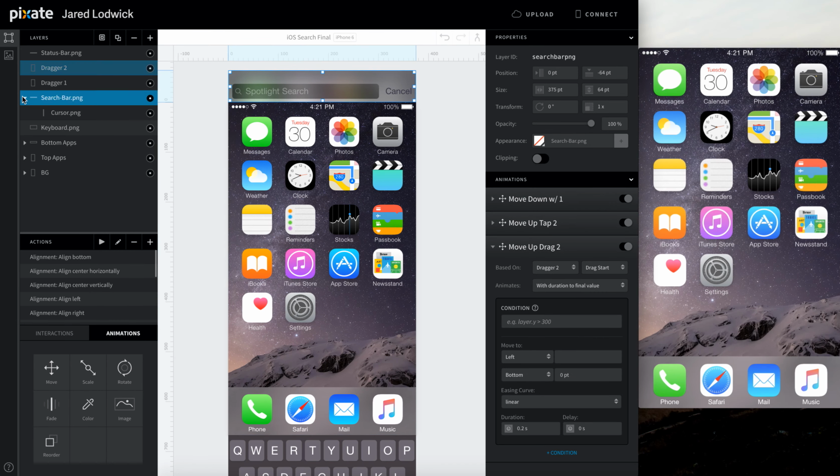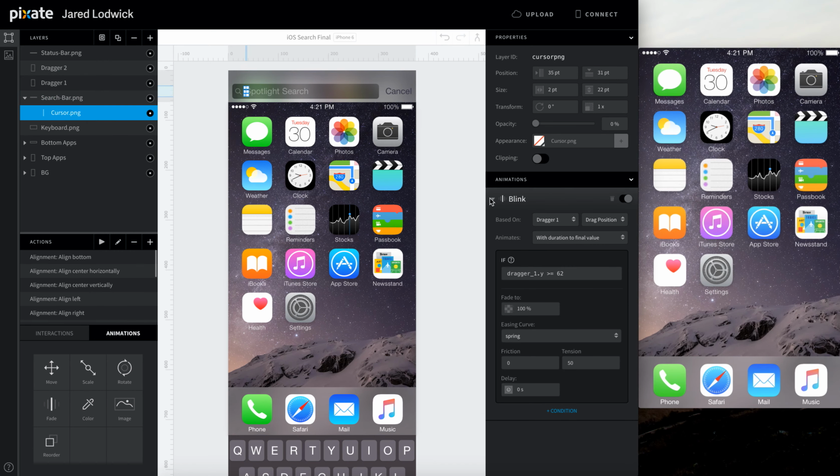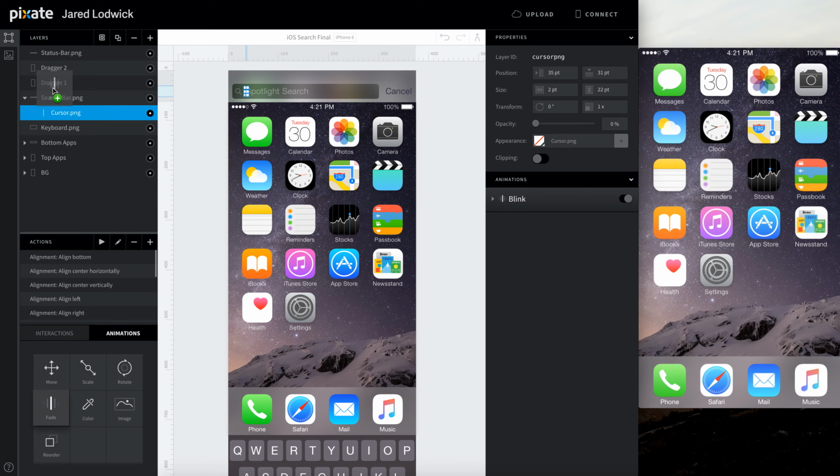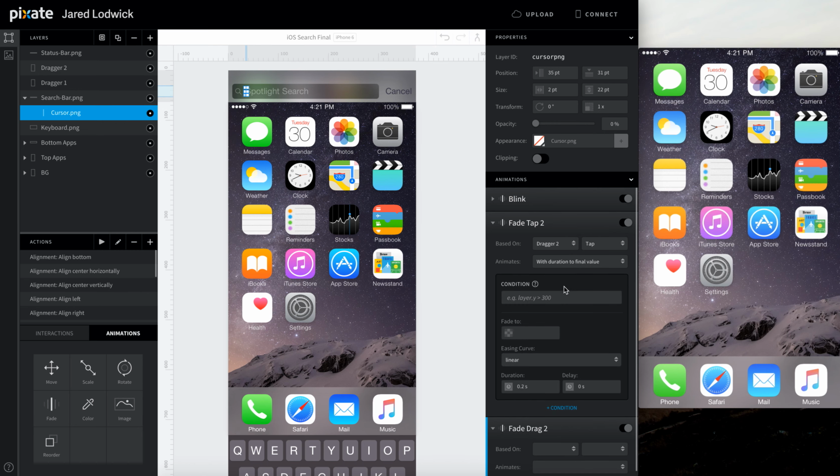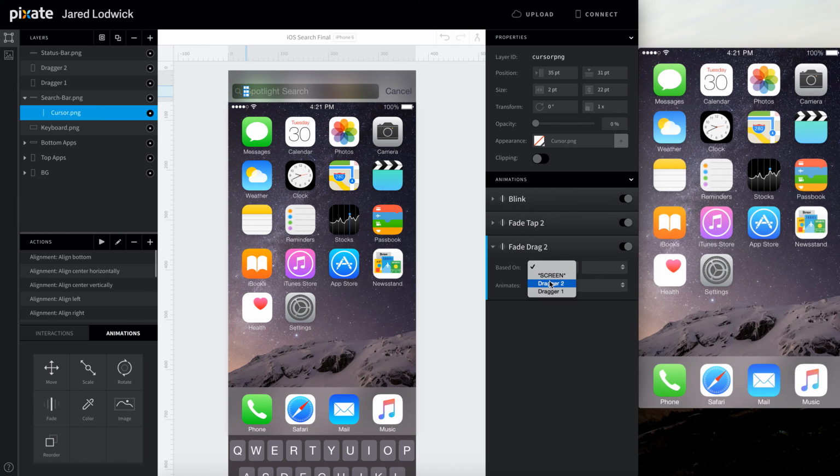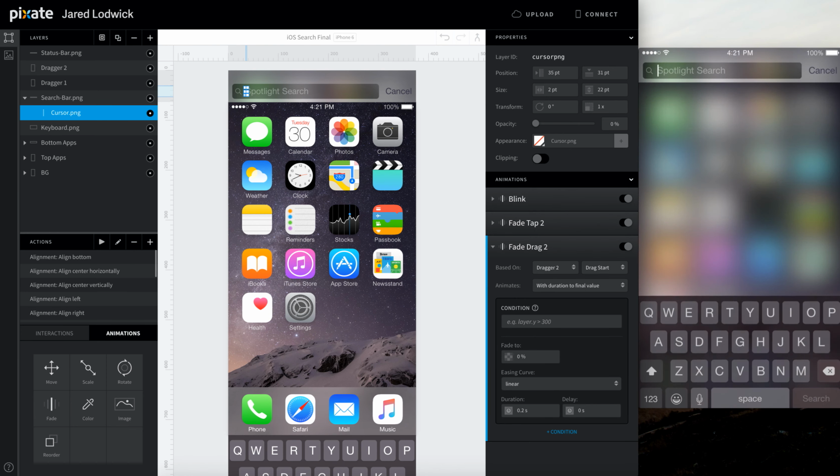If we want to get into the details, we can set this cursor. What we can do is have this fade out. We can add 2 fade animations. Let's call this fade tap 2, fade drag 2. So make this tap, we'll just tell it to go to 0 after 0.2 seconds. And then if we drag this, drag start, tell it to go to 0 after 0.2 seconds. Now our cursor should start up again every time.